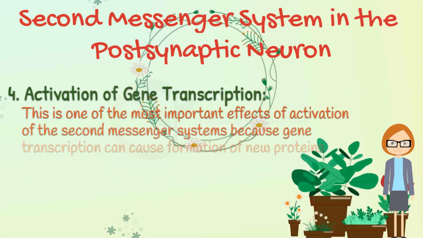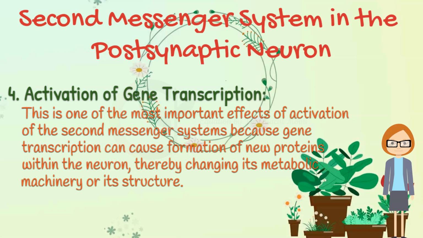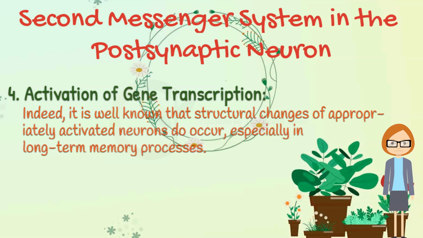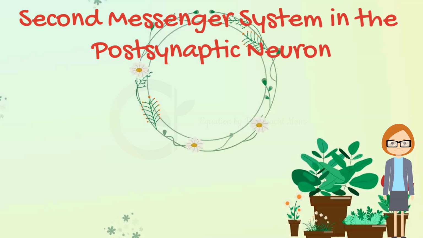Activation of gene transcription. This is one of the most important effects of activation of the second messenger systems, because gene transcription can cause formation of new proteins within the neuron, thereby changing its metabolic machinery or its structure. Indeed, it is well known that structural changes of appropriately activated neurons do occur, especially in long-term memory processes. It is clear that activation of second messenger systems within the neuron, whether they be of the G protein type or of other types, is extremely important for changing the long-term response characteristics of different neuronal pathways.